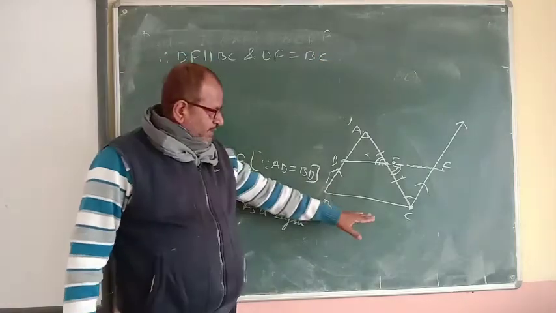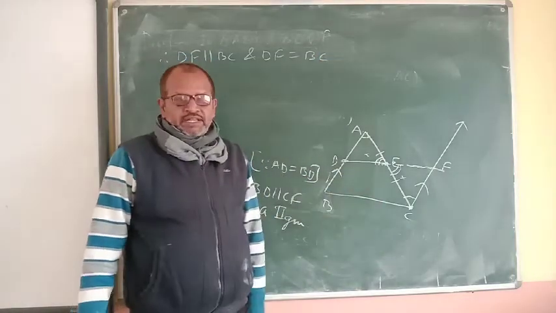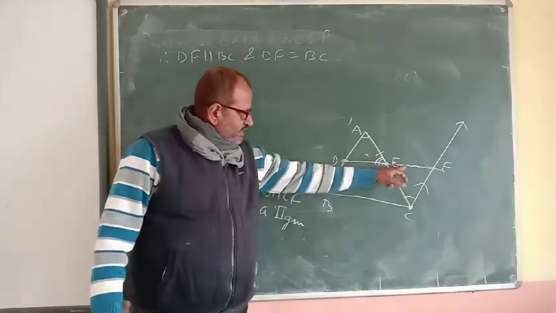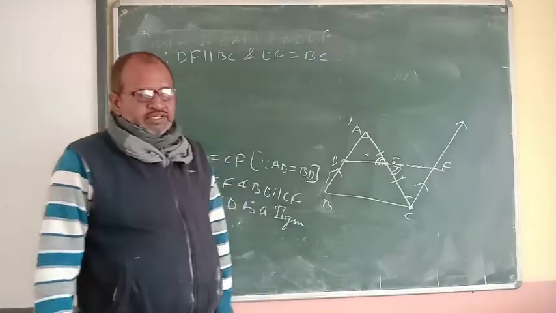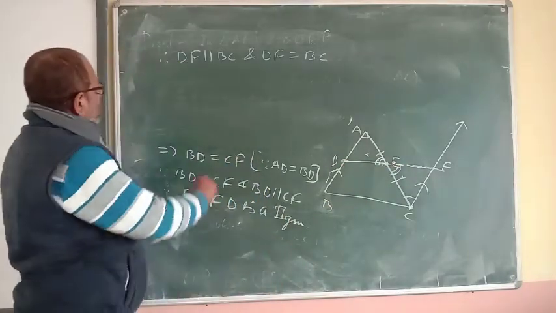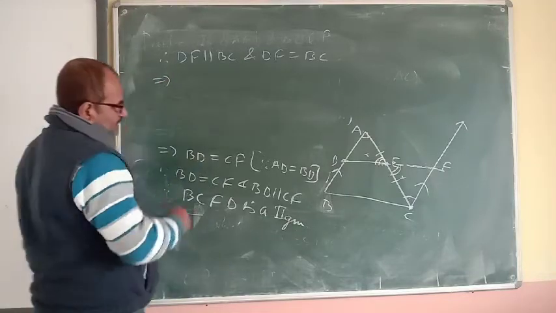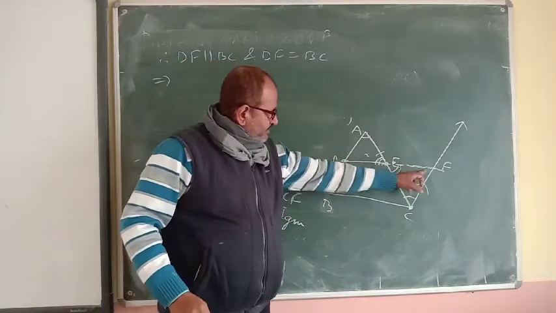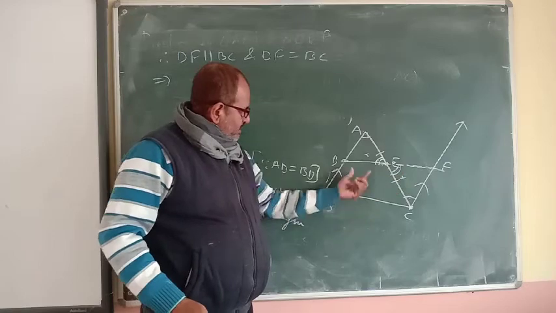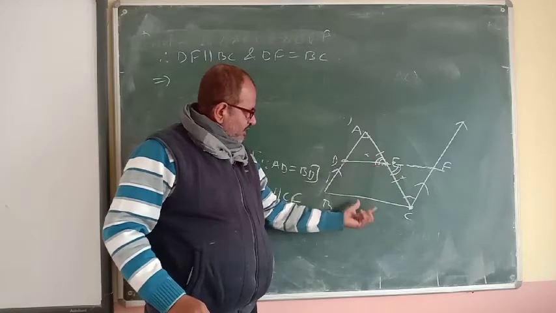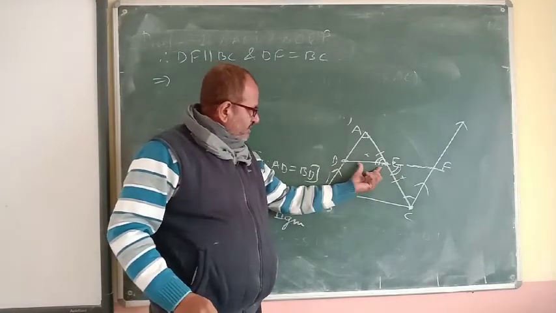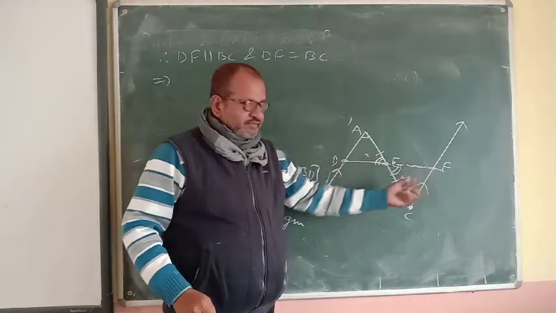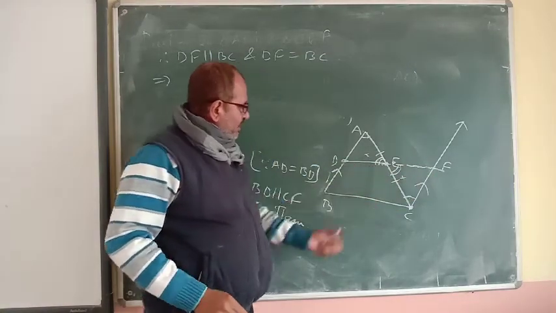So opposite sides DF and BC both will be equal and parallel. DF is parallel to BC, so we can say that DE is also parallel to BC because DE is part of this line segment DF.